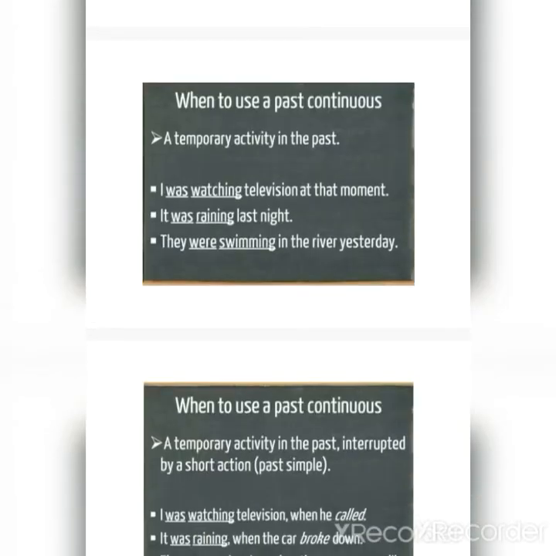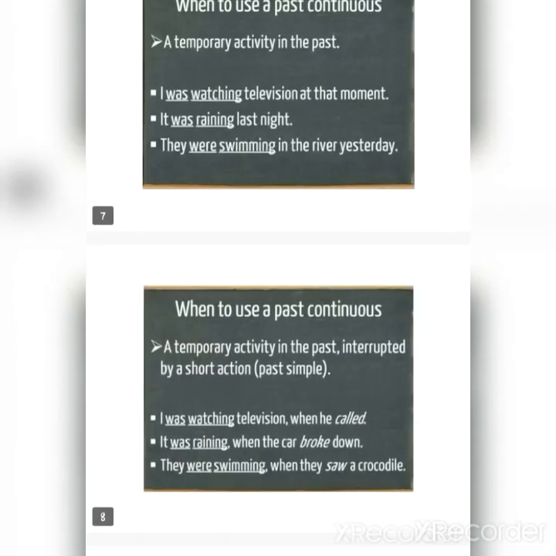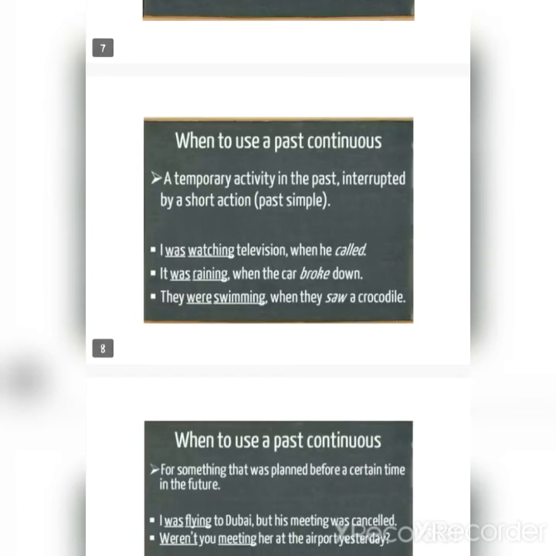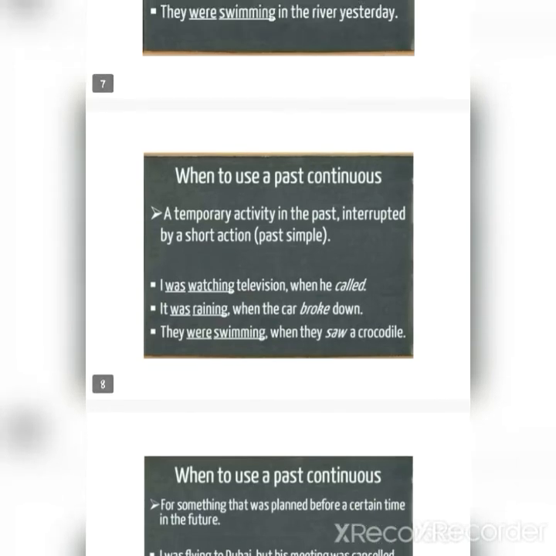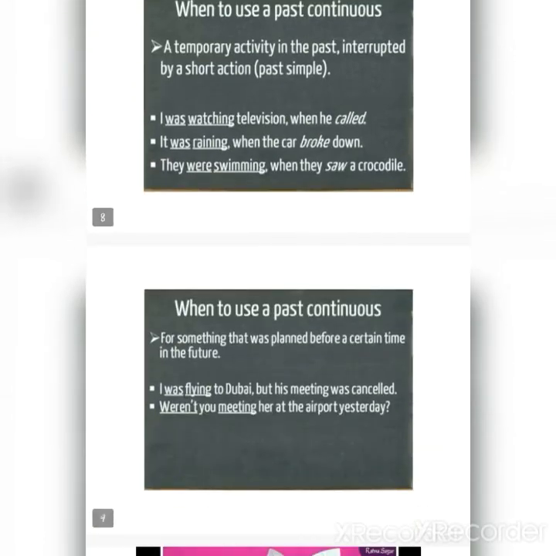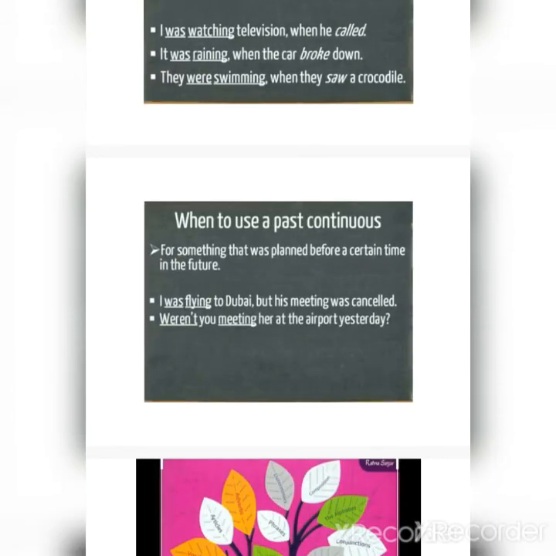So let's hurriedly see when to use past continuous tense: for a temporary activity in the past, and also a temporary activity in the past interrupted by a short action. You have some examples. It's your task to read them and see what's the difference in these examples. And the last one is for something that was planned before a certain time in the future. I was flying to Dubai, but the meeting was cancelled. We weren't meeting here at the airport yesterday.